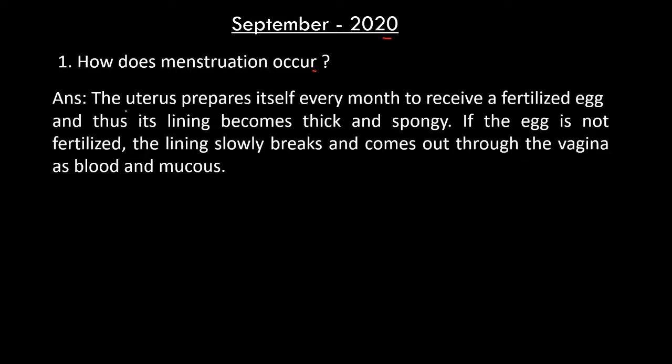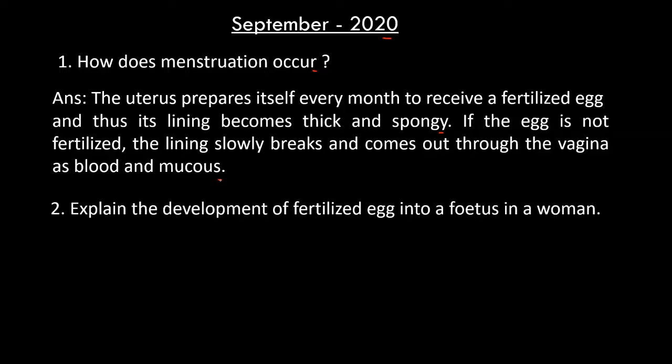The question is, how does menstruation occur? Here we have to explain the process of the menstruation cycle. This question is for 2 marks. The answer is, the uterus prepares itself every month to receive a fertilized egg, and thus its lining becomes thick and spongy. If the egg is not fertilized, the lining slowly breaks and comes out through the vagina as blood and mucus.